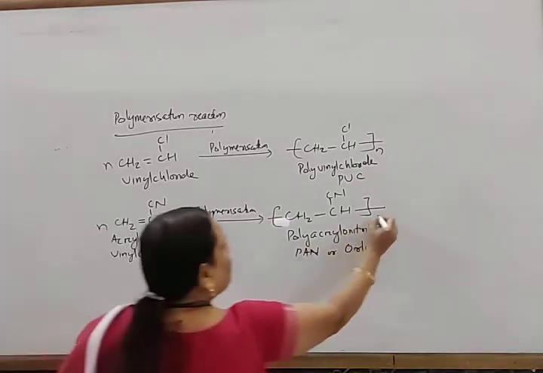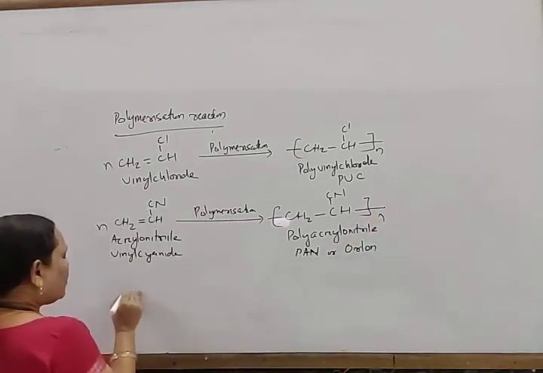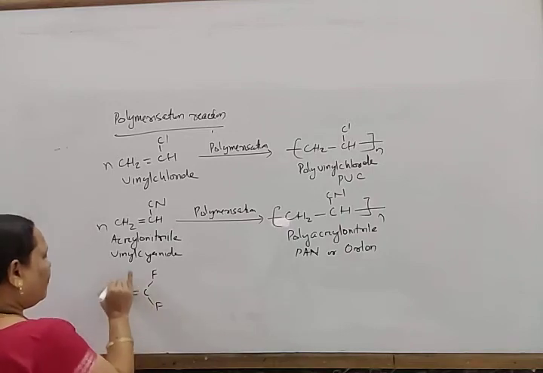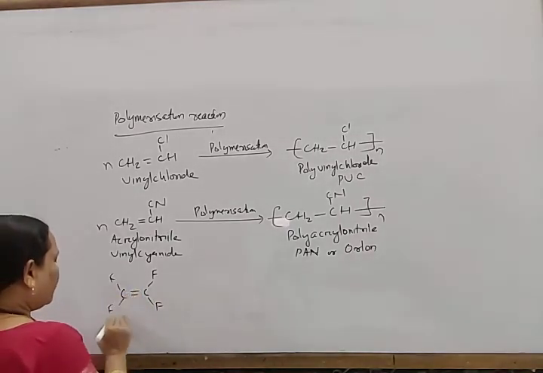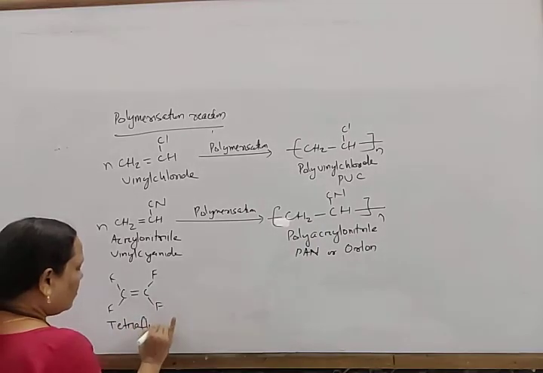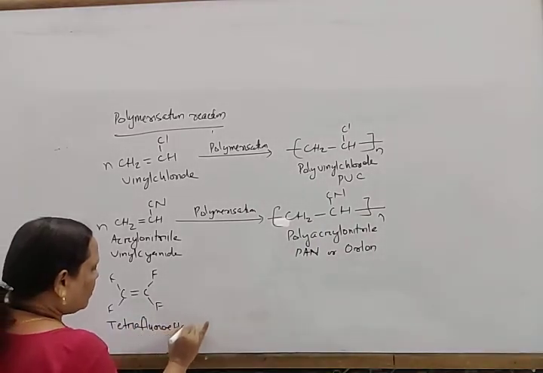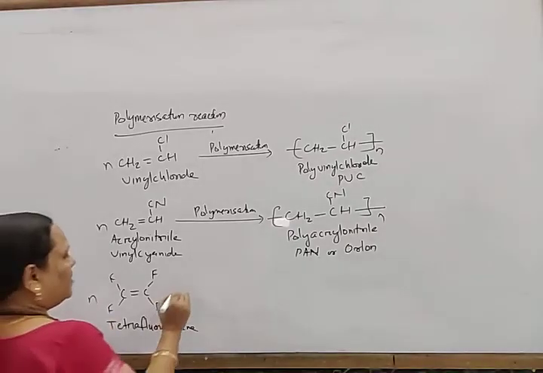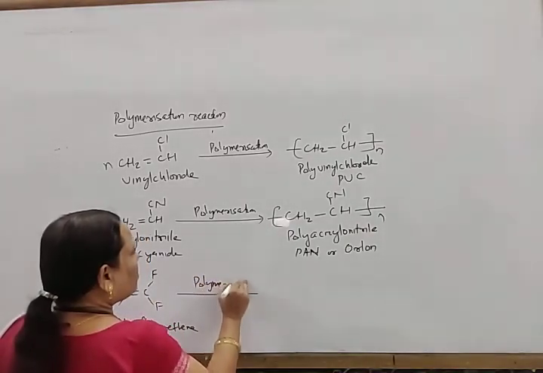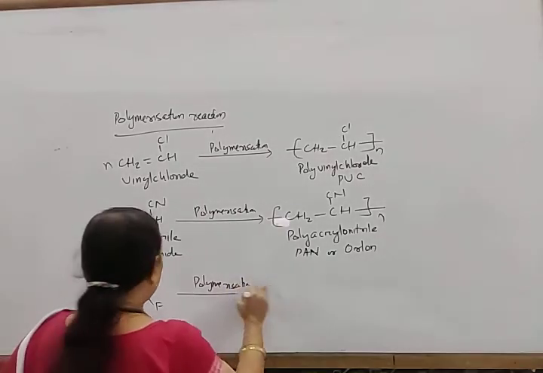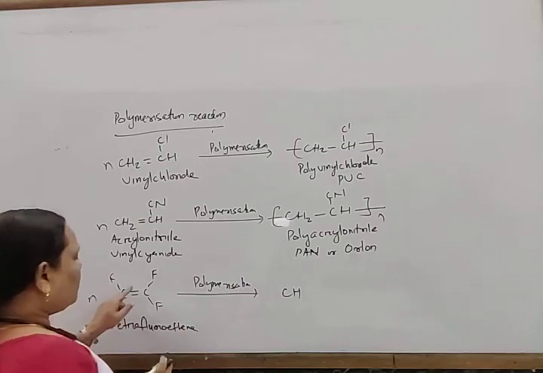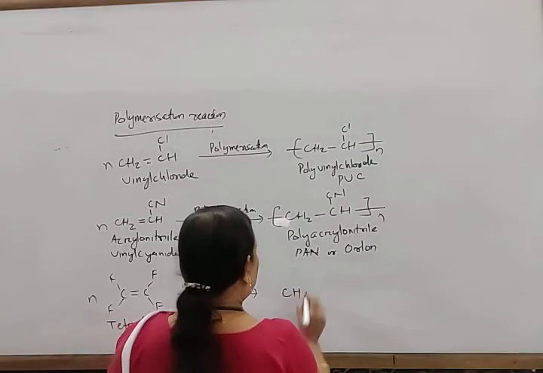Similarly, tetrafluoroethene, CF2=CF2. N moles of this undergo polymerization to form a polymer. Here also the double bond breaks and a single bond is formed.